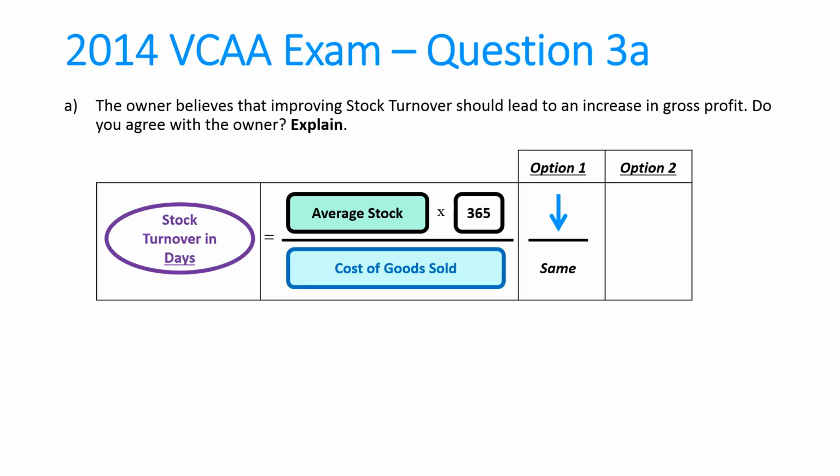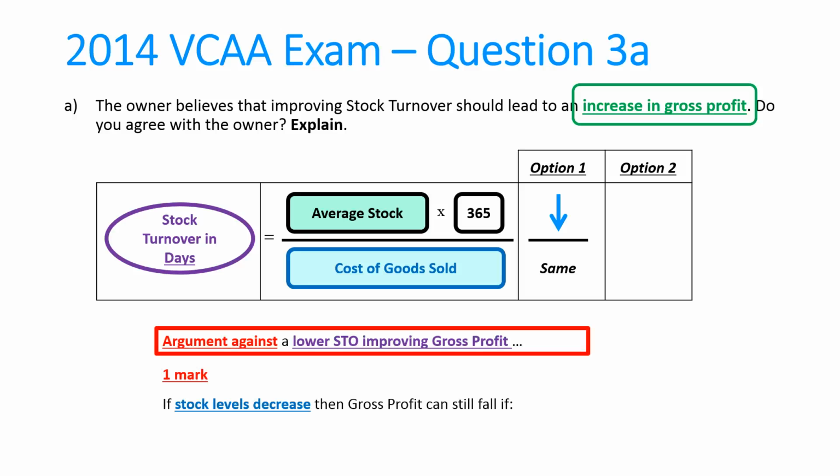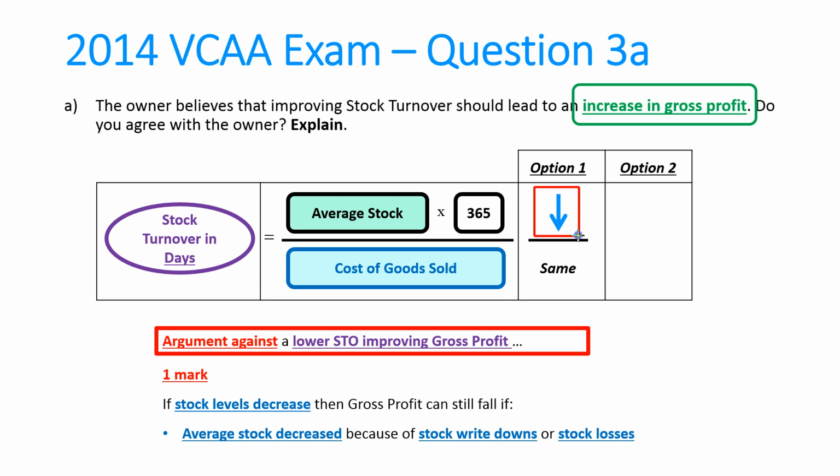Looking again at option 1, we said decrease average stock, keep cost of goods sold the same. Will that increase gross profit? Let's have another argument against. If I decrease the average stock on hand, that might not lead to an increase in gross profit if this figure here went down and we sold the same amount. What if average stock went down because there were stock write-downs and stock losses?